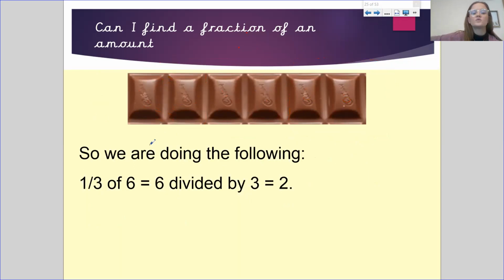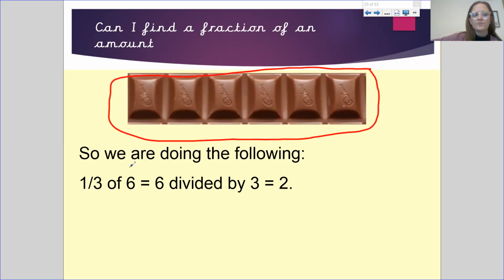So you will do the following: 1/3 of 6. 1/3 of this amount, these 6 equal pieces, is 6 divided by 3, which is the bottom number there, and it equals 2.